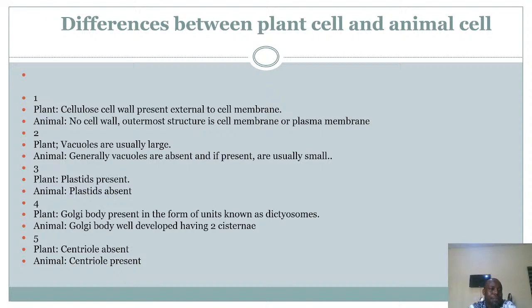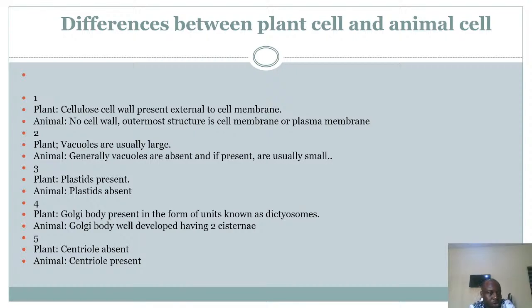Number three, in plant cells, plastids are present, whereas for animal cells, plastids are what? Absent. They have plastids. You talk about plasmids and other extrachromosomal materials within the cell that also have a genetic makeup and can give them extra characteristics or features. We're saying that plastids are present in plant cells, but they are absent in what?